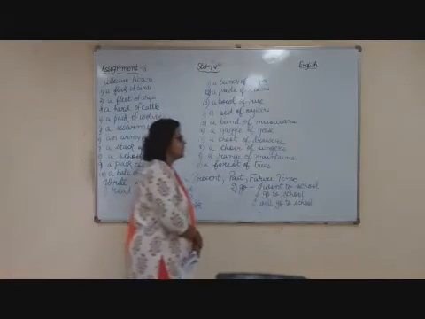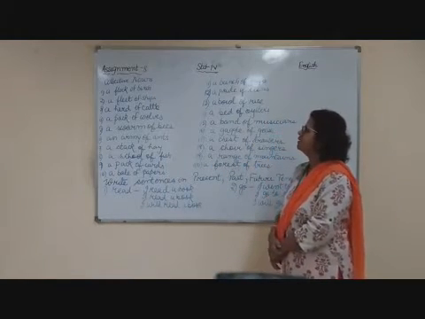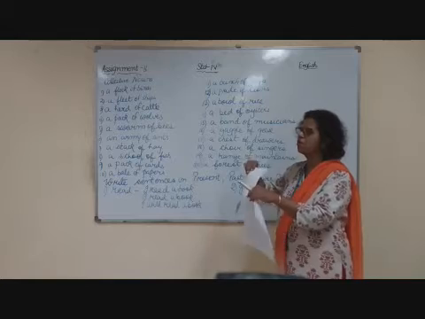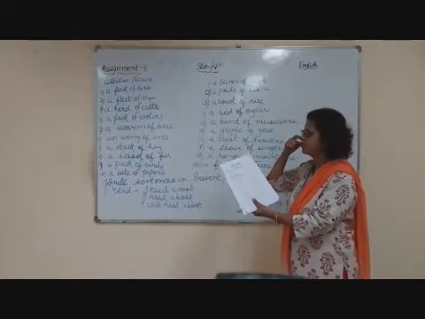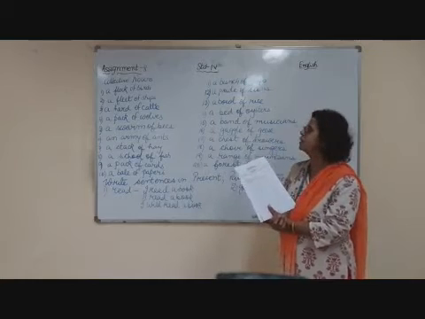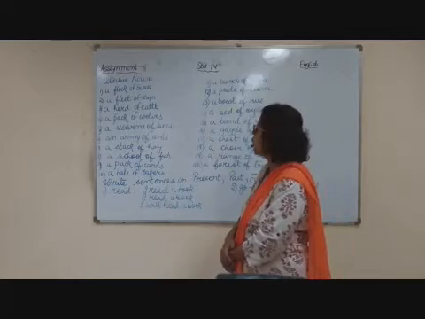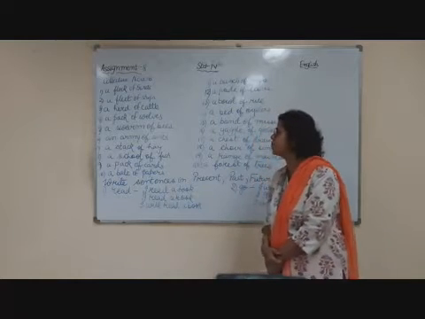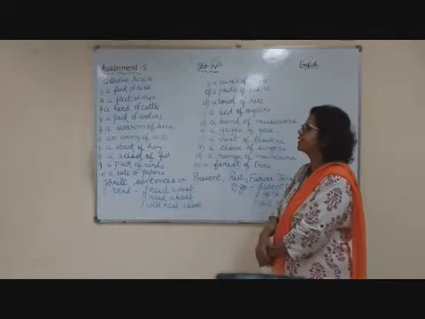Students, we will do assignment number 8 of English. Let us see this page of collective nouns. I have given you a list of collective nouns and you have to fill in the blanks with the collective nouns. Now the first one is a flock of birds. Please check the spellings. The words are given in the box. You have to choose and write the correct answer.